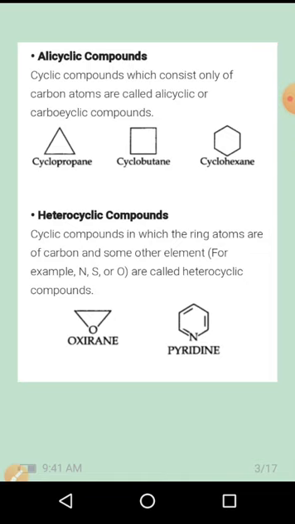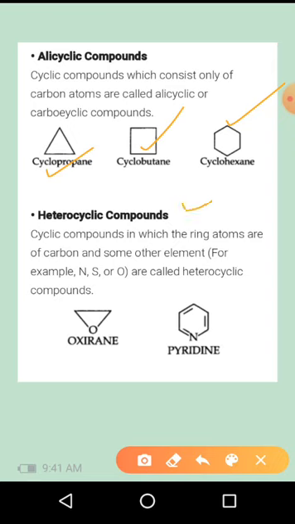Next, alicyclic compounds. Cyclic compounds which consist only of carbon atoms are called alicyclic or carbocyclic compounds. So the compound must be cyclic, meaning a closed structure that only contains carbon atoms along with hydrogen atoms. So that belongs to alicyclic compounds. Examples: cyclopropane, cyclobutane, cyclohexane.